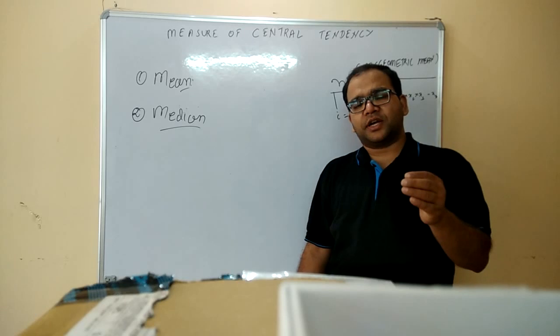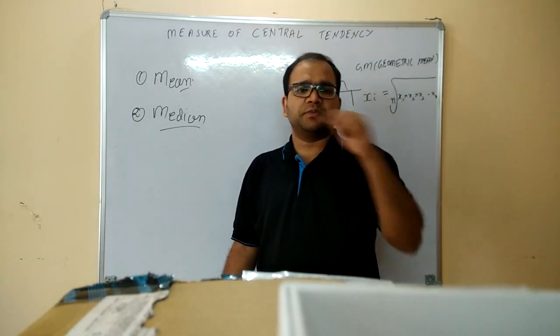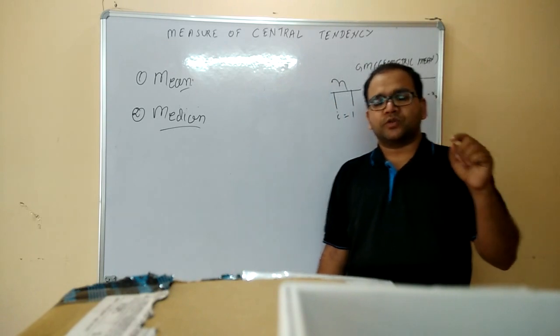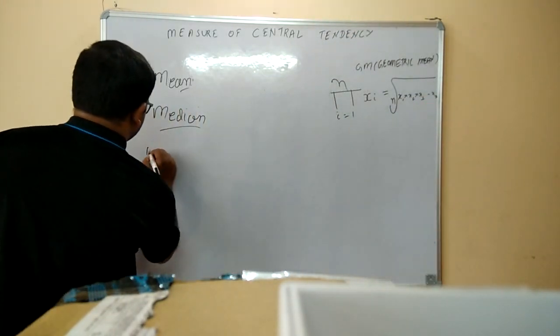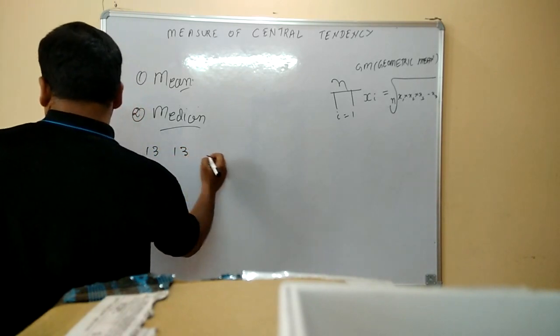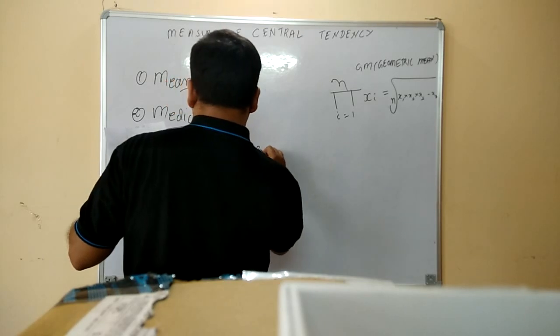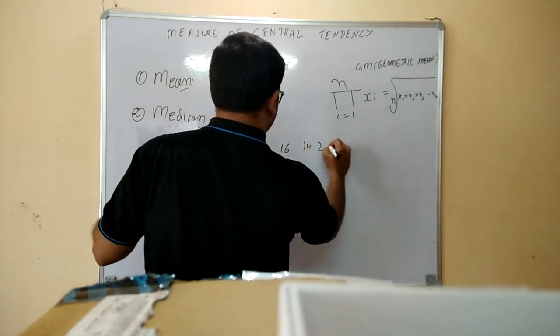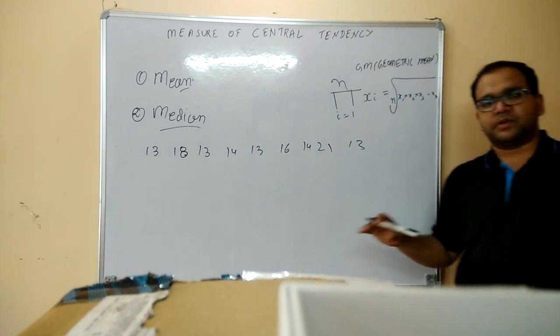Median is generally the value in between the range. Okay, so now, for example, I take randomly the numbers 13, 13, 18, 13, 14, 13, 16, 14, 21, 30. These are some kind of 2-digit numbers that I am having randomly.